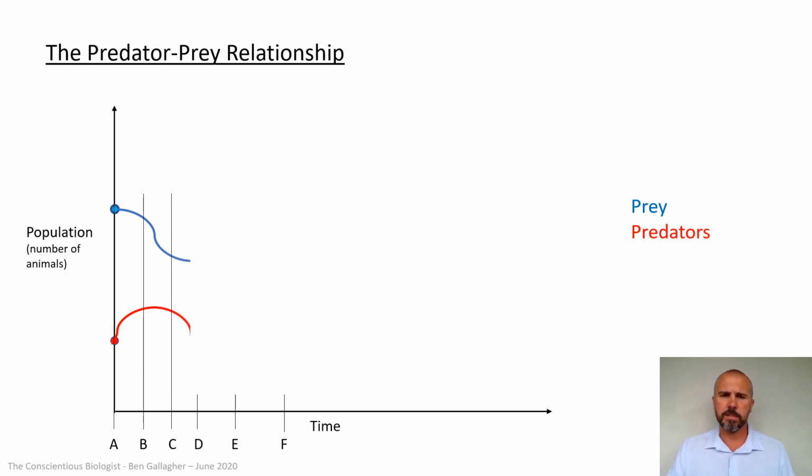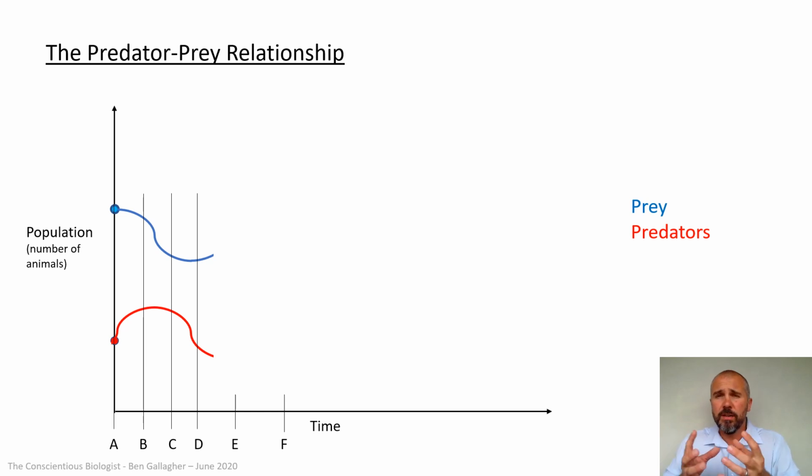Now, if I reveal the next bit, because the population of the prey animals has really gone down now, it's really dipped down, there's now not enough food for the predators that are there. So the predators are going to start dying off. Some of them will starve to death. And the predator number, if you look, starts to go down. But because there's now less predators, think about what's going to happen to the prey. Should be pretty obvious that the prey numbers are going to start to recover. There's far fewer predators around to eat them, so their numbers can increase. They're not being hunted.